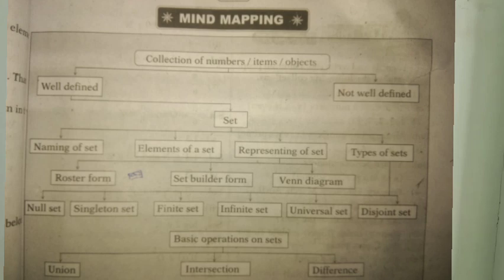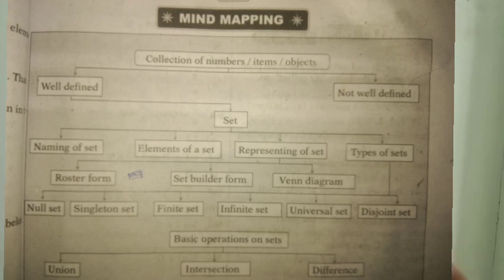Here, there is a collection of numbers or items or objects. It is classified into two types: well-defined and not well-defined. Not well-defined collections are not sets. Well-defined ones are known as sets. And sets are again classified into four parts: naming of set, elements of the set, representation of set, types of sets. First, naming of set: we know how to name a set, with uppercase alphabets. Elements of the set, with lowercase alphabets.